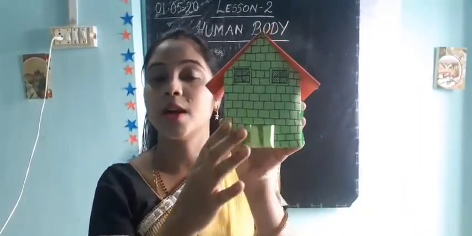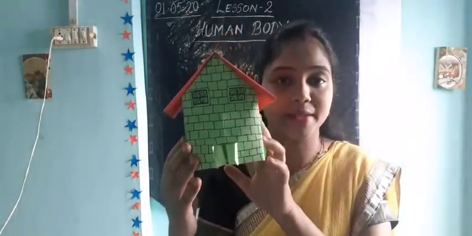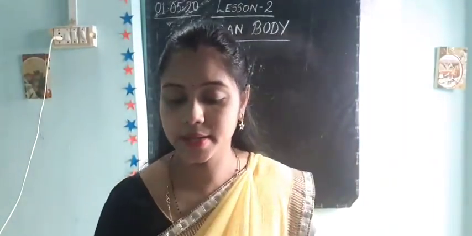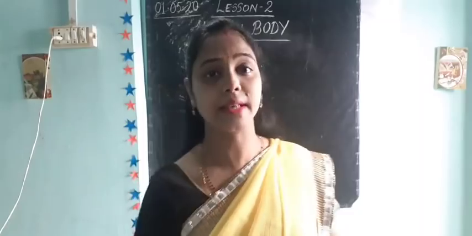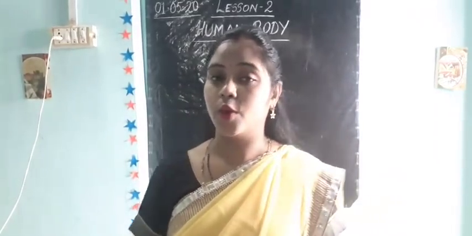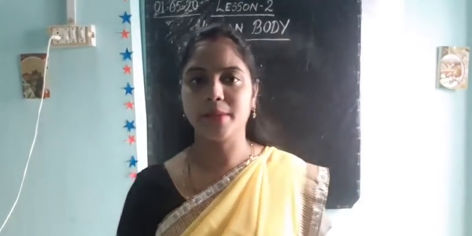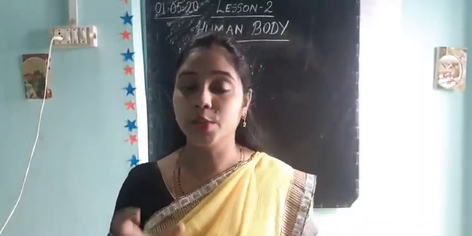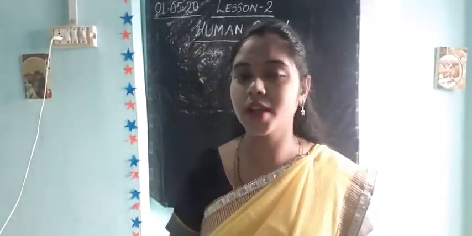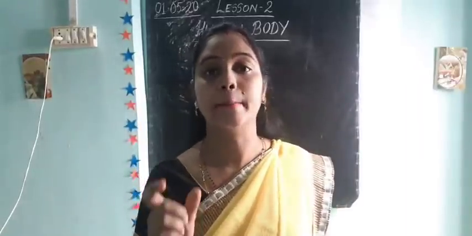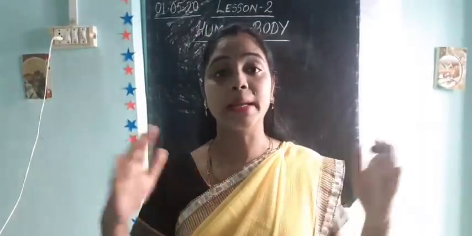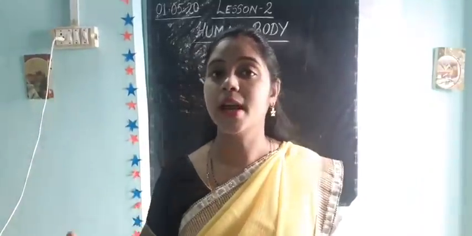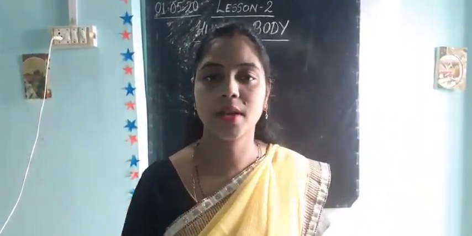So a house is made up of bricks, cement, sand, water, iron rods, many more things. But mainly the smallest unit of the house is the brick. Many bricks join together and form a house.